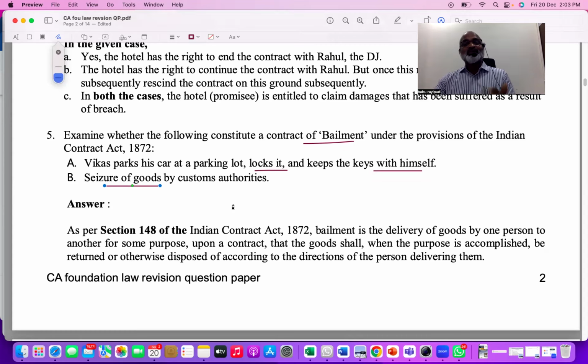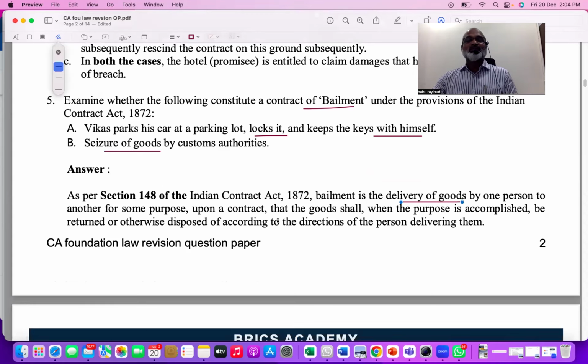So first of all, what you are supposed to do, it's a bailment. So explain what is bailment. So 148 says bailment is a delivery of goods by one person to another person for some purpose. Example, I told you, when the car is given for servicing, it is called bailment. When the goods are given for a repair, it is called bailment. Once the purpose for which goods have been given is accomplished, then goods are supposed to be returned. So whatever purpose for which goods are given under bailment, the bailee has to return the goods or he has to follow the directions given by whom? Bailer. That is a concept.